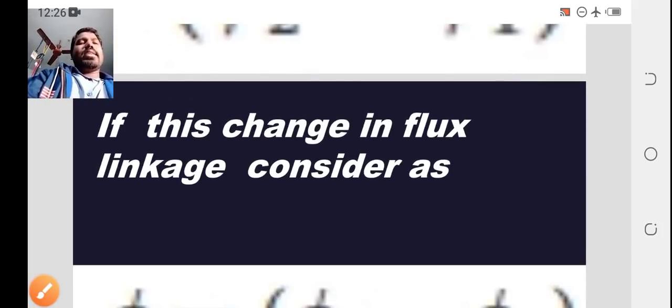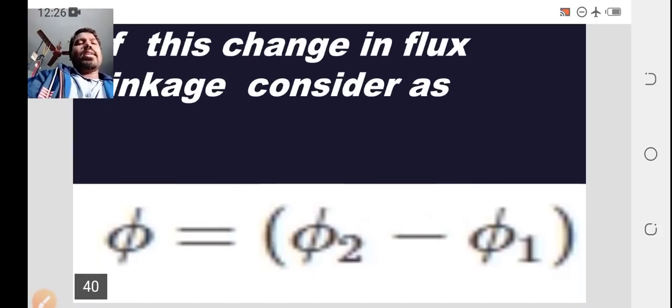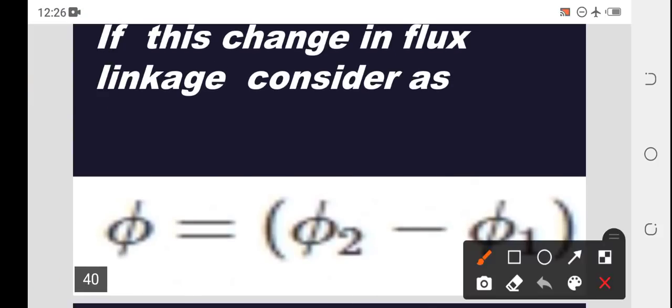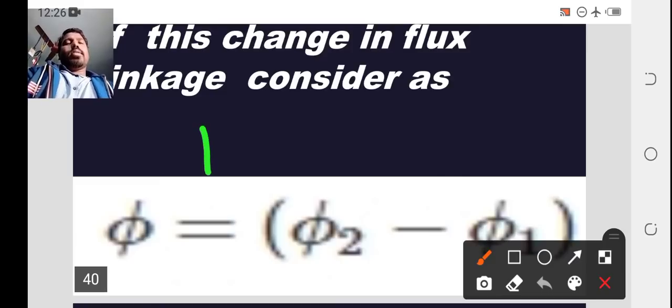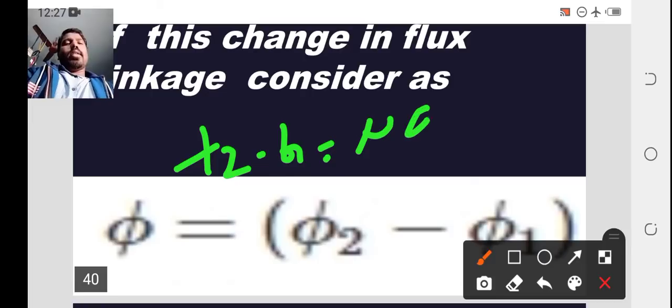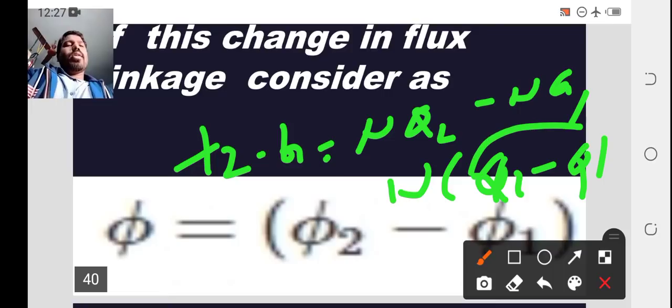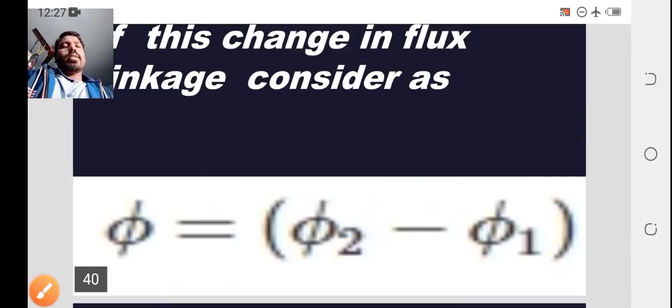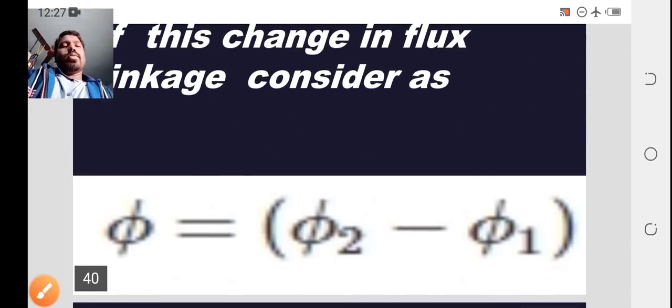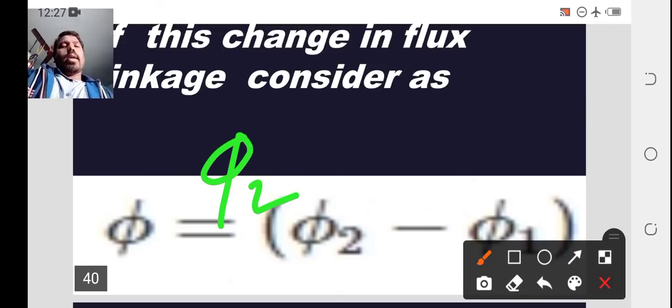So T2 minus T1 equal to N phi 2 minus N phi 1, with N common, N of phi 2 minus phi 1.